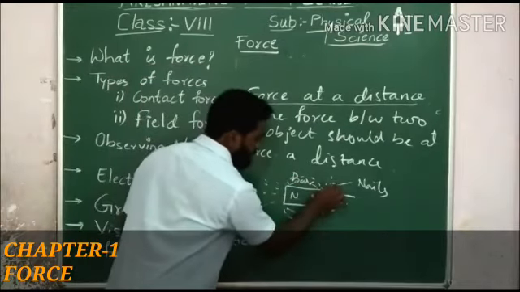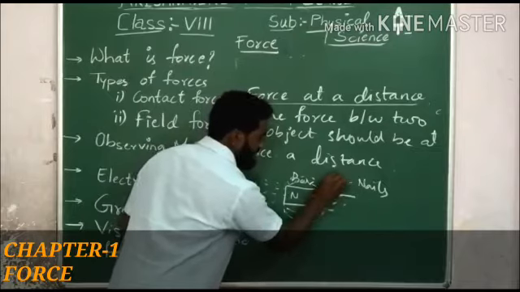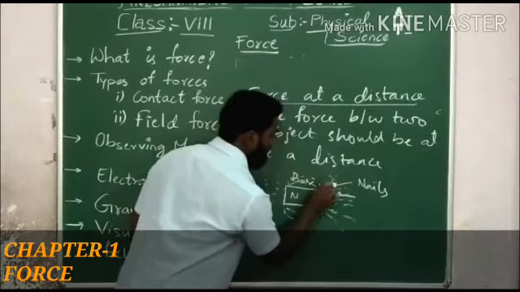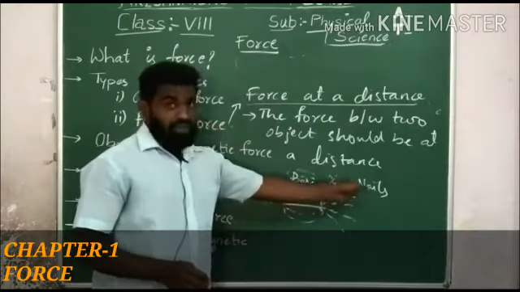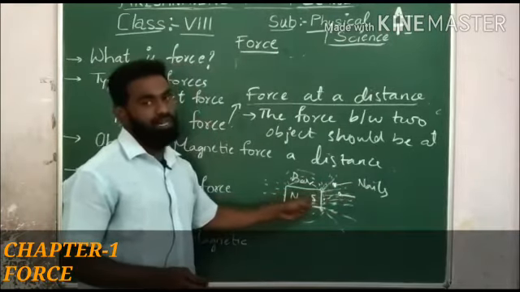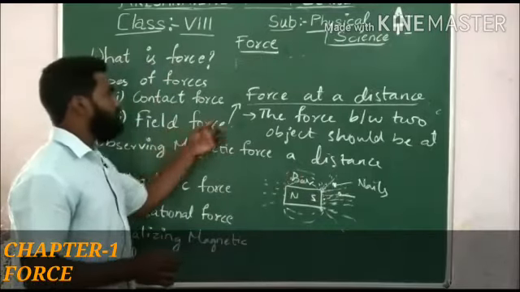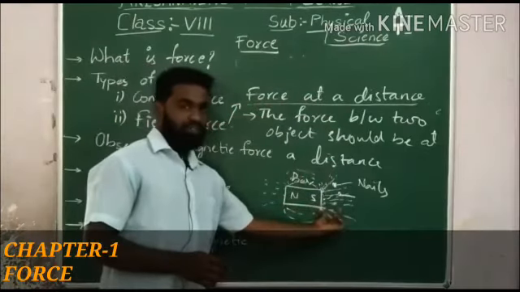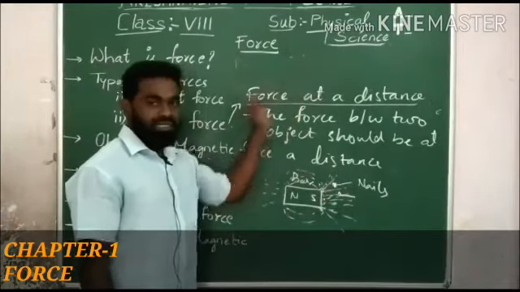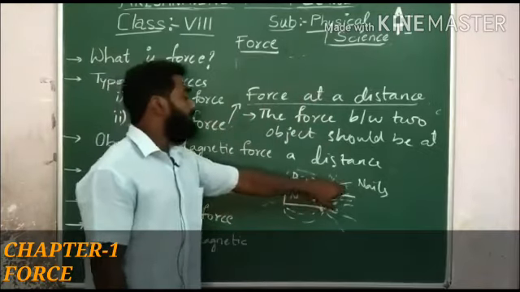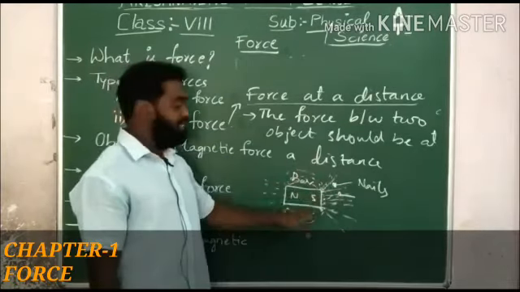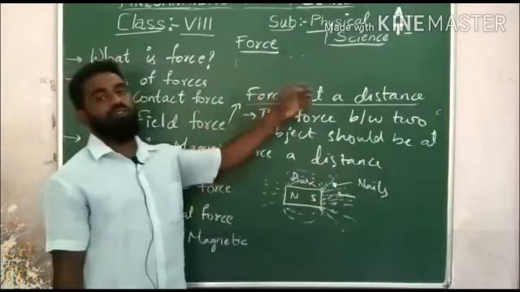As these nails are in these field lines, you can see that these are the field lines of this bar magnet, and these field lines are disturbed by the nails. As they enter the field lines, these nails get attracted by the bar magnet. That type of force is called field force. Force at a distance means the force applied from a certain distance. Field force means the same, but the understanding is that the object should enter the magnetic field lines. Then this type of force is called field force or force at a distance.